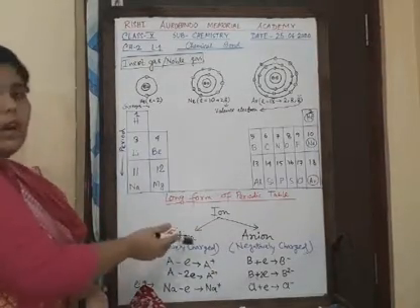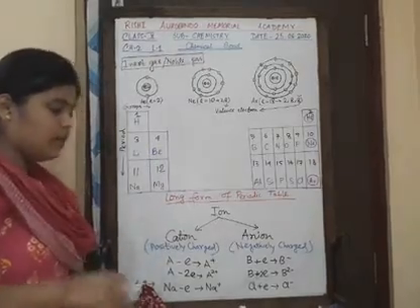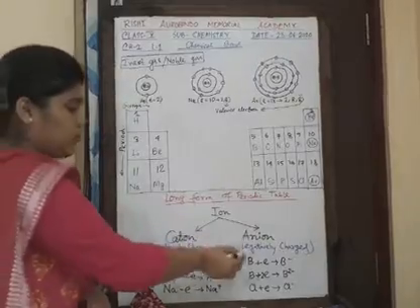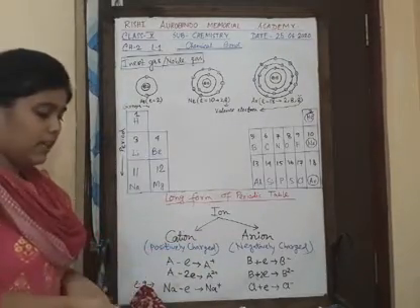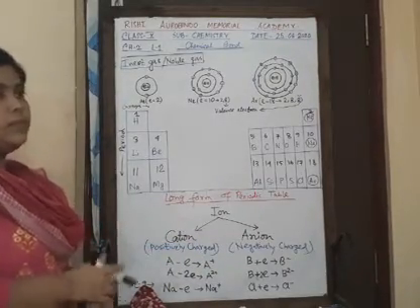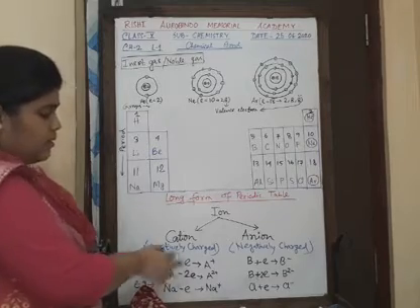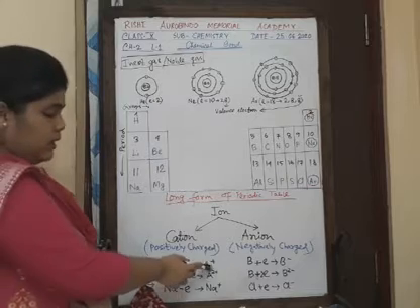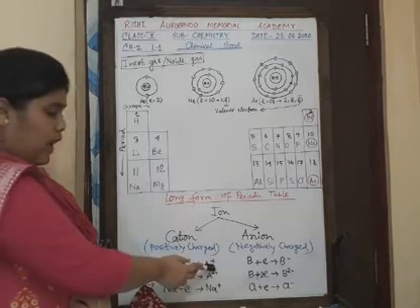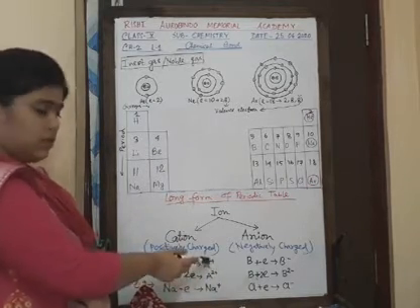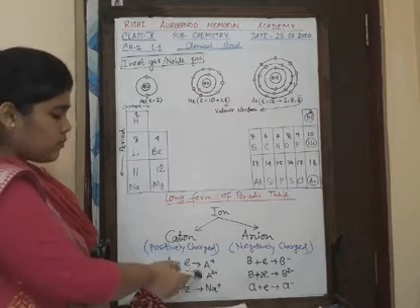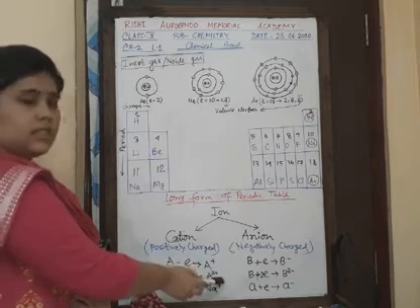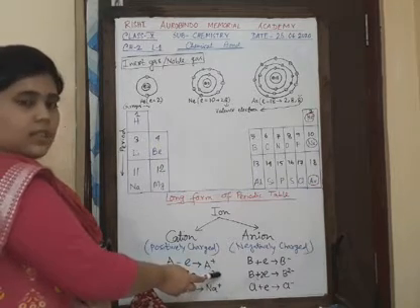So how is it formed? A cation is formed by the loss of electron, and an anion is negatively charged. So we know that it is formed by the gain of electron. If we suppose A is a substance, and it loses one electron, then it makes A plus ion. So what is it? It is a cation. So the higher the number of electrons lost, the higher the positive charge, which is written at the top right.